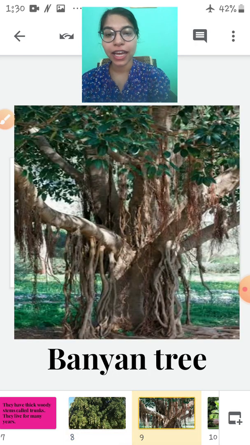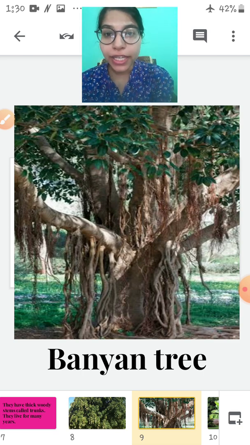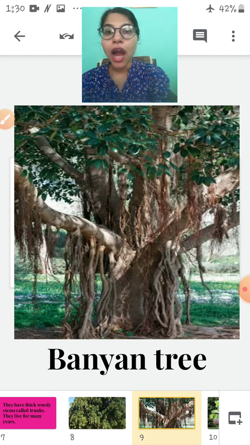Next, which tree is this, children? Do you know which tree is this? It is a banyan tree. See how strong and how thick its trunk is? It has a strong trunk.